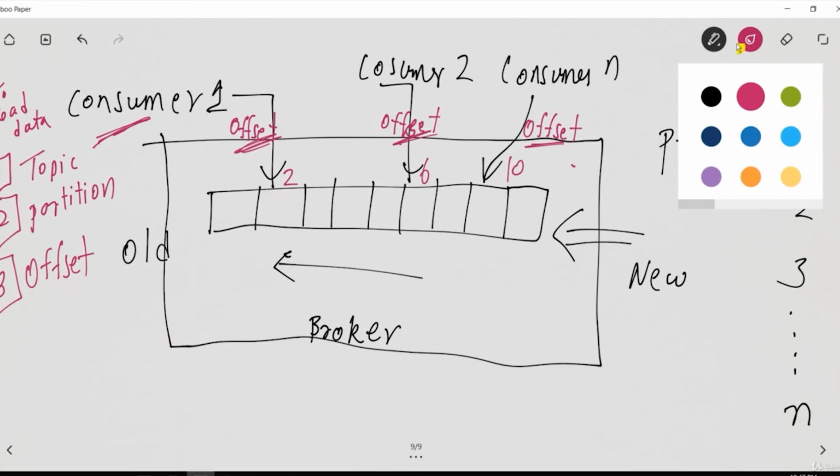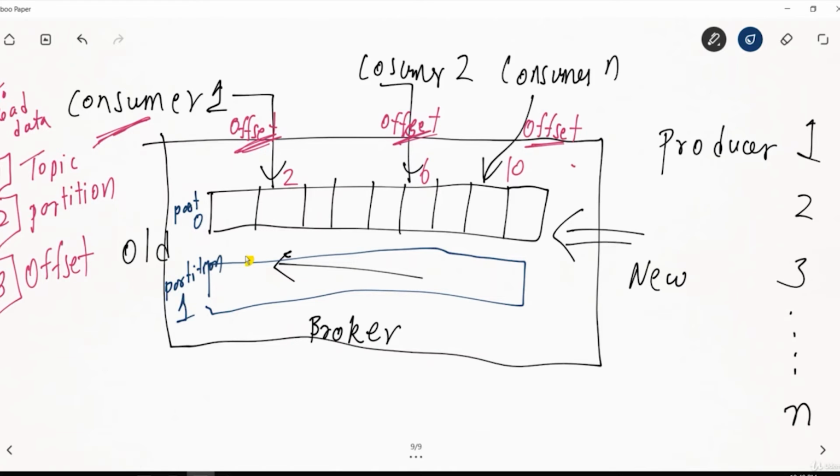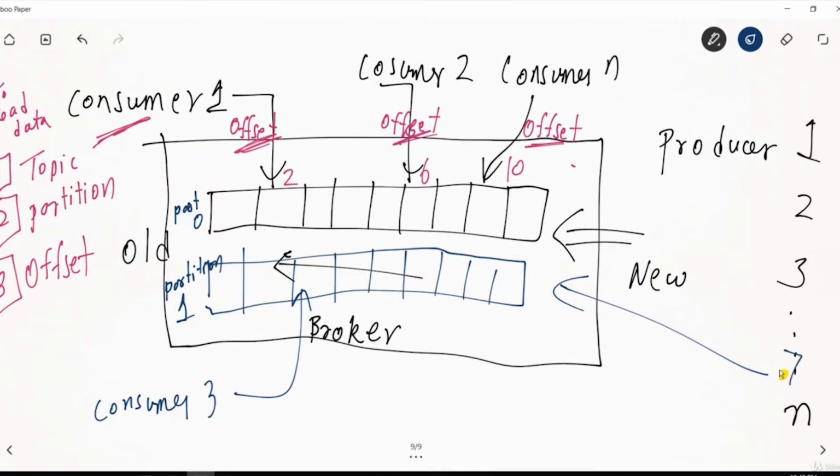Similarly, if you have multiple partitions, I can show that as partition 0, and there is one more partition, let's say partition 1. Producer 7 is pushing the data over here, and consumer 3 is taking from this partition.